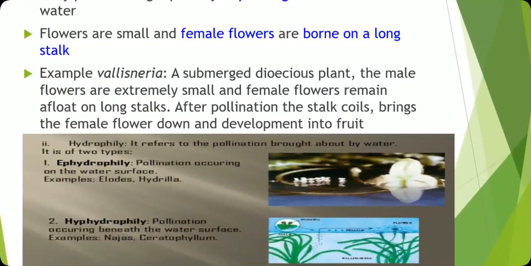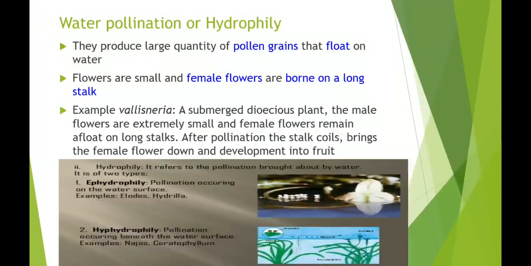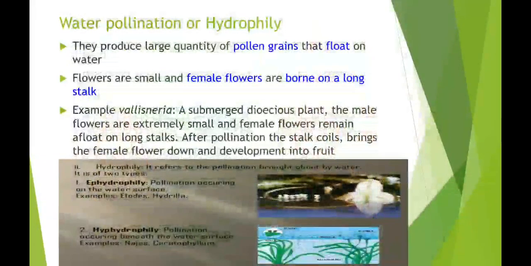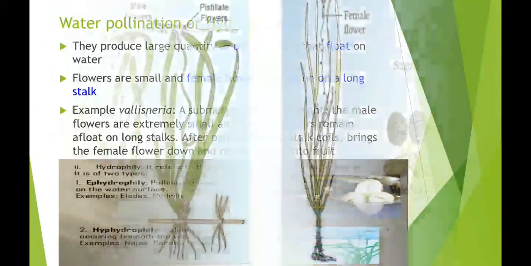In your book, the example of Vallisneria is given, as in the previous one the example of maize is given. You can see this is a maize plant, and here the example of Vallisneria is given. So let us talk about Vallisneria.